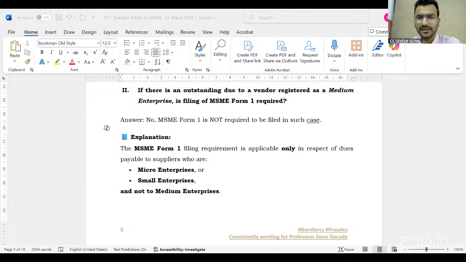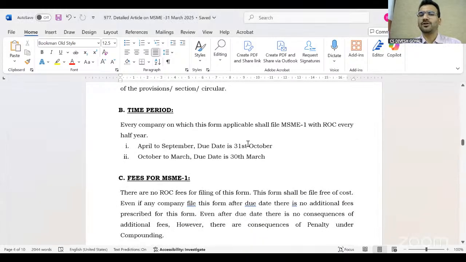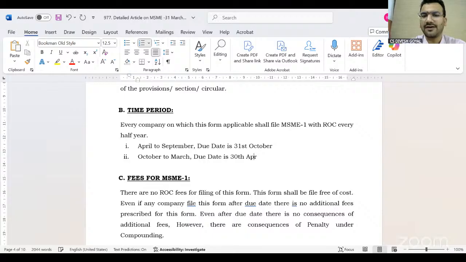Let me take you to another important point. What is the time period of filing of this form? This form we have to file 2 times in a year. This is the half yearly form. For the period April to September, the due date is 31st October. And for the period October to March, the due date is 30th April. So we have just ended our financial year, 31st March 2025. So we have to file this form by 30th April 2025.